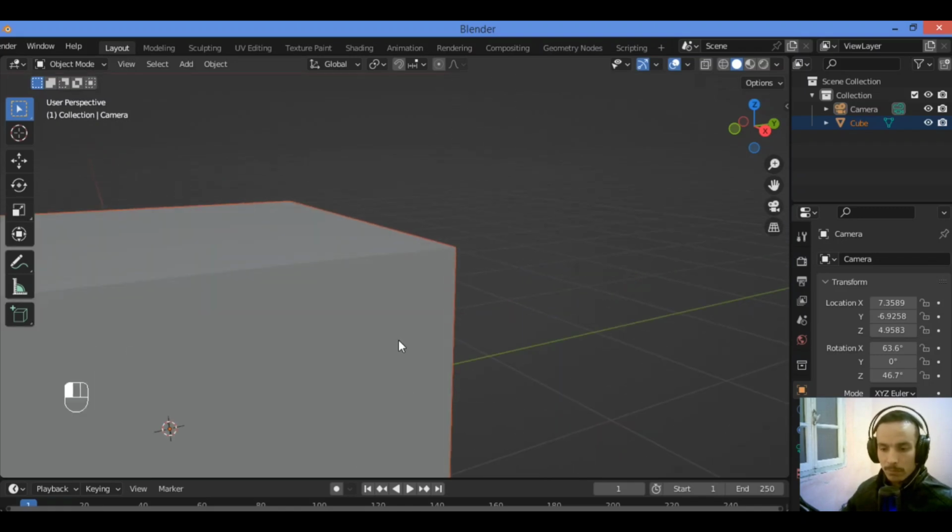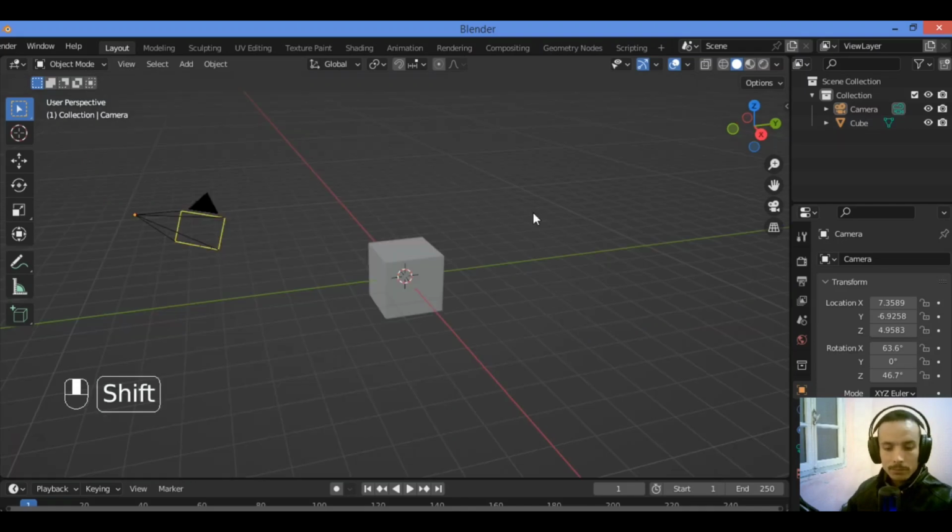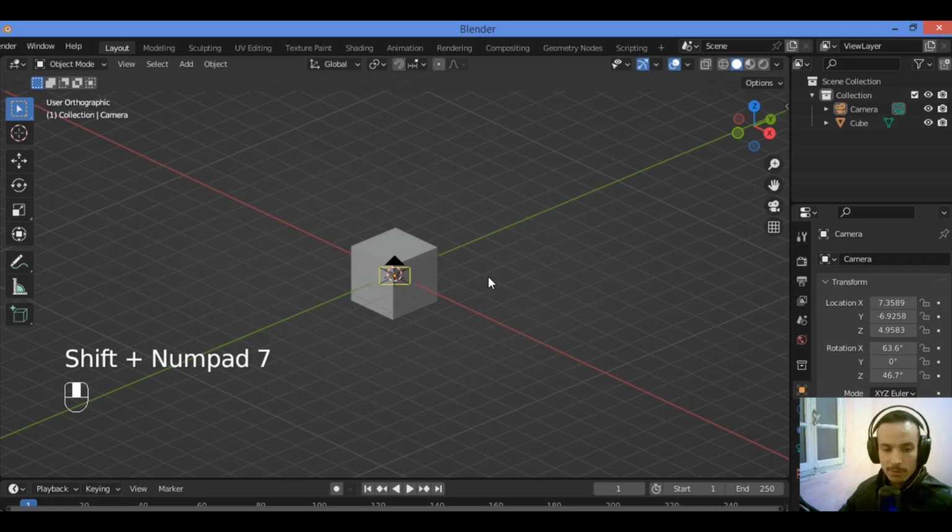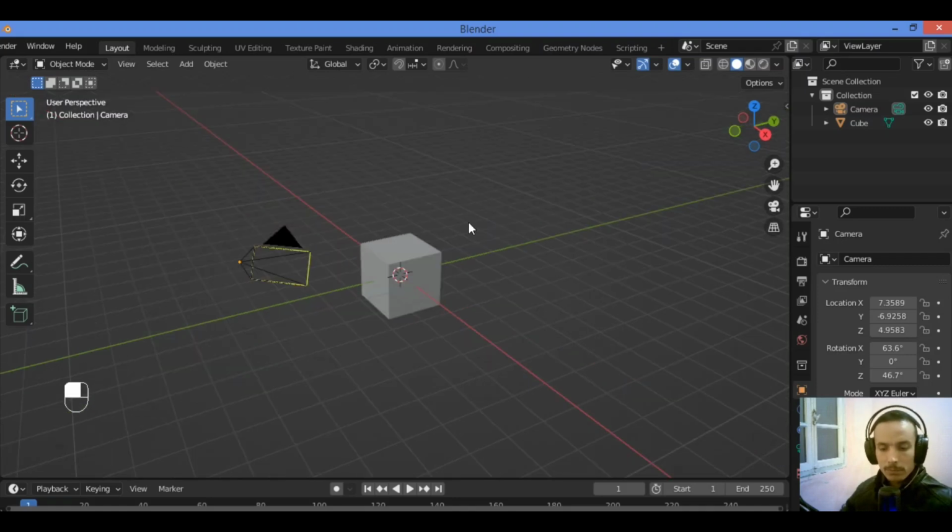In order to align the view to the active top, we need the shortcut Shift numpad 7, just like this.